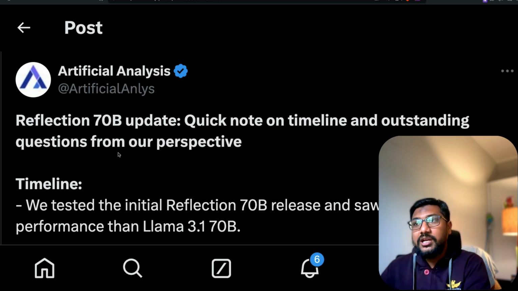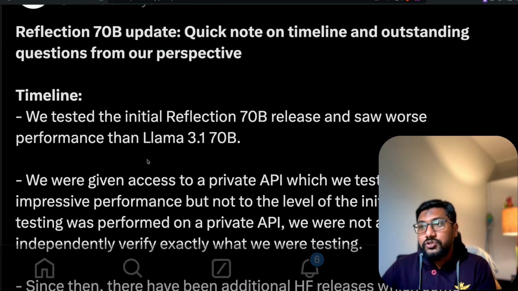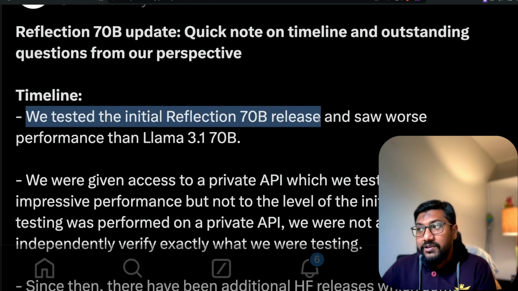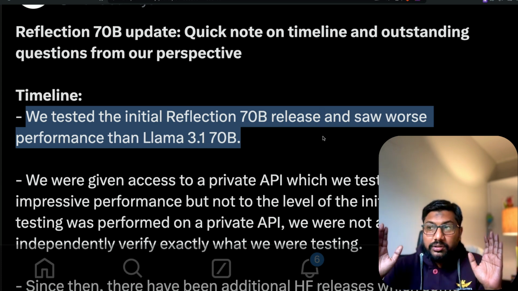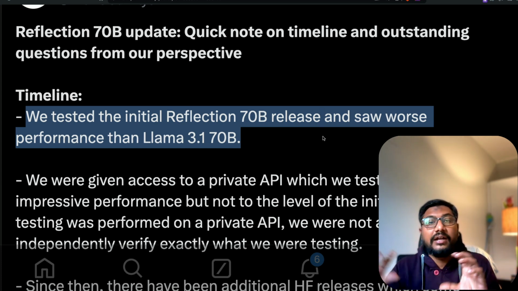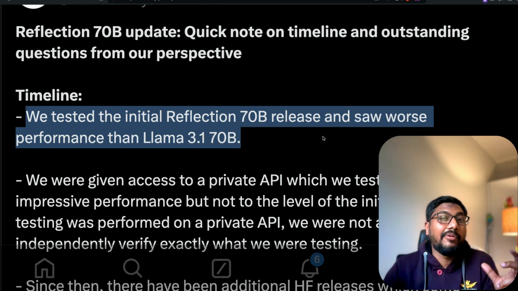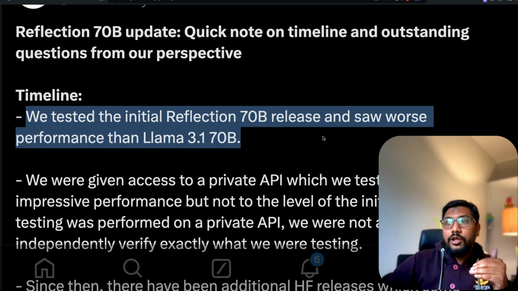Okay, what is their statement? Artificial Analysis, Reflection 70 billion quick update and the timeline. So we tested the initial Reflection 70 billion release. It saw a worse performance than Llama 3.1 70 billion. They took the initial open weights model, tested the model, and they found a worse performance than Llama 3.1 70 billion. Now, this has been the case by a lot of other people.